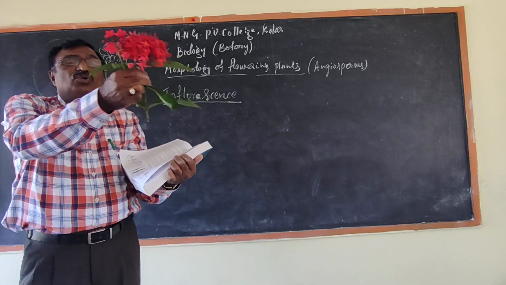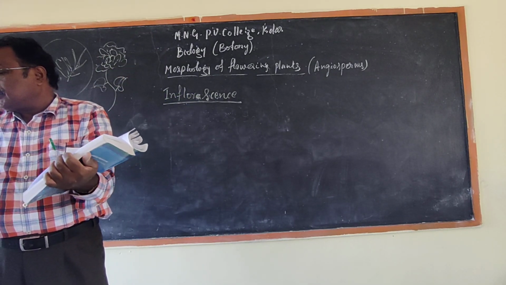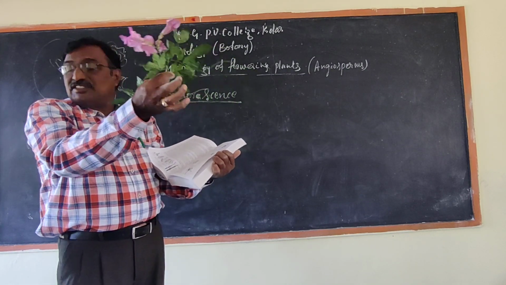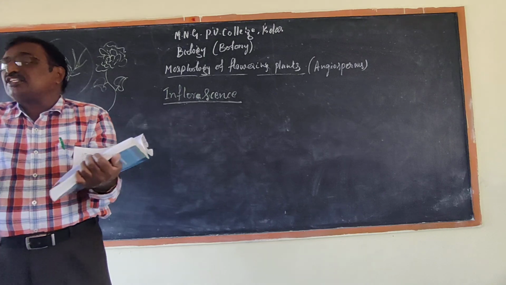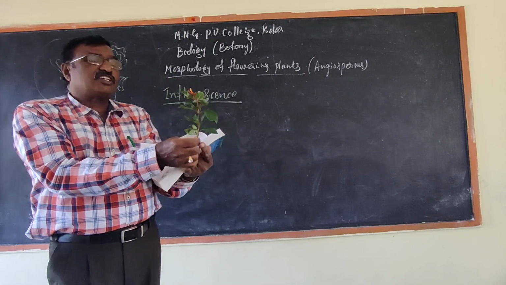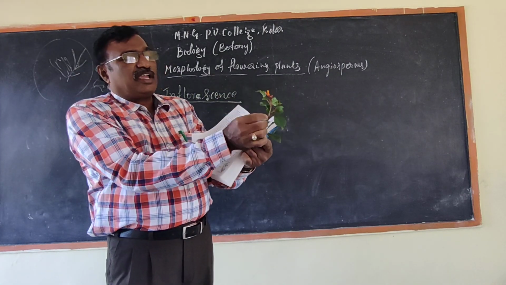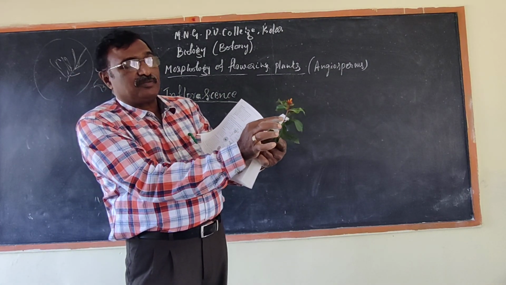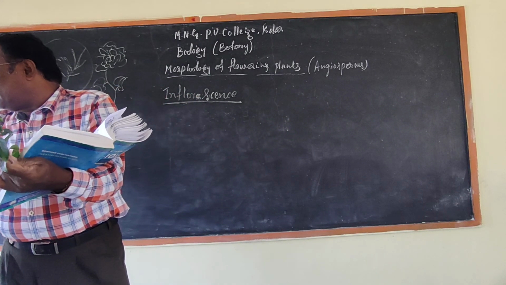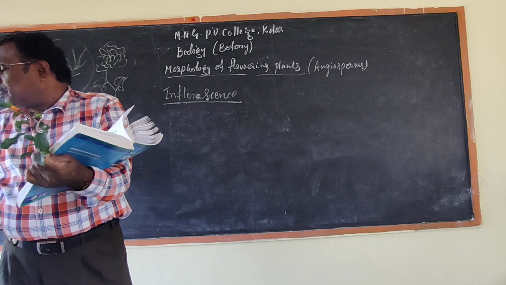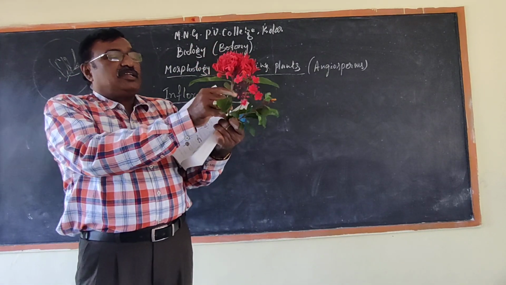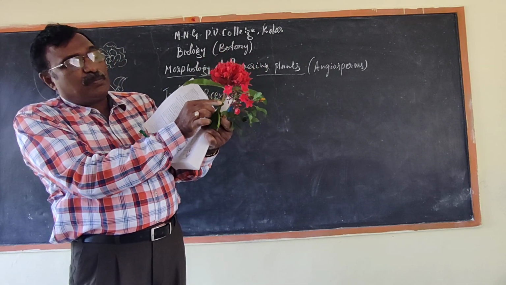This is racemose, this is also racemose, and this is cymose, because again an inflorescence will develop here. In the racemose, no flower comes from a next bud; the bud will not develop here.